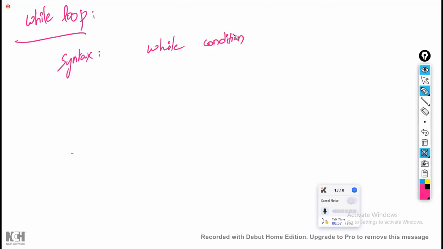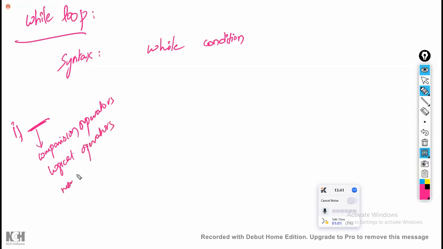Sir, what is meant by condition? How have you written it for if? After the if, how you have written the condition, in a similar manner. What are the different options we have? One, comparison operators, or logical operators, or membership operators, or identity operators. By using any of these operators, we get the answer either true or false.